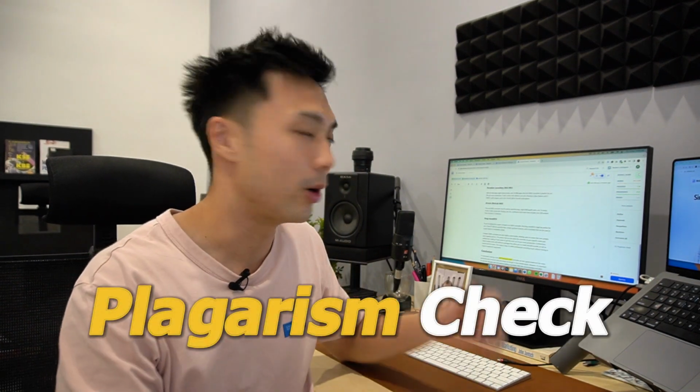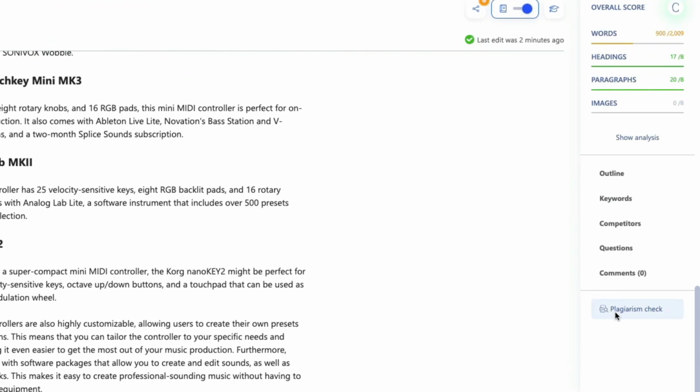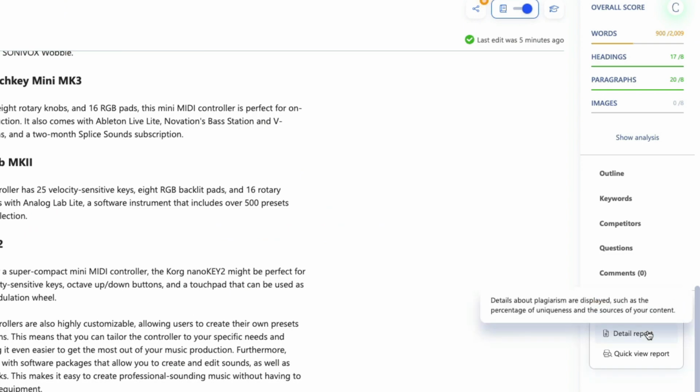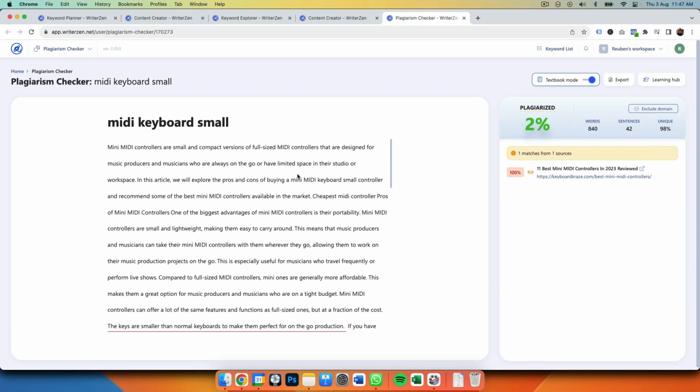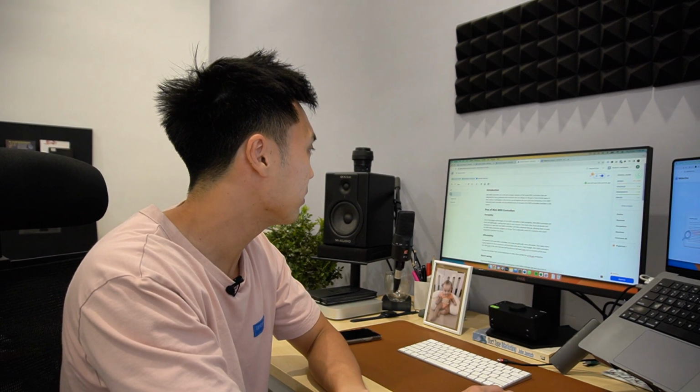Now with AI, there's going to be tons of useless content and duplicated content online. So before you approve your content, you're going to do a plagiarism check on the content that you created. So I'm going to click on plagiarism check. You can see that I've plagiarized something here. I'm going to click on the detail report and take a look. So you can see the bit of the content that I've plagiarized and where I plagiarized it from, which is this website here. It's telling me to put in my own thoughts, my own expertise, my experience to make this a good content piece. Now, I'm not done with this article, but assuming you are, all you have to do next is click on export and export your content to an HTML file or to a document.